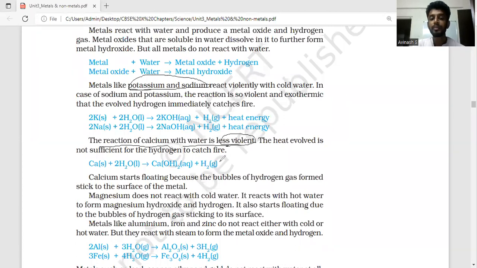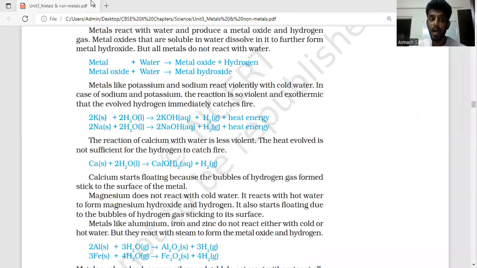Also, the hydrogen gas that is formed will stick to the surface of the calcium metal, and that is why the metal will start to float. This is very important. When calcium reacts with water, a part of it forms calcium hydroxide, but there is still some calcium left unused in the reaction, which will start to float because the hydrogen gas released sticks to the surface of the calcium. This is also quite important.